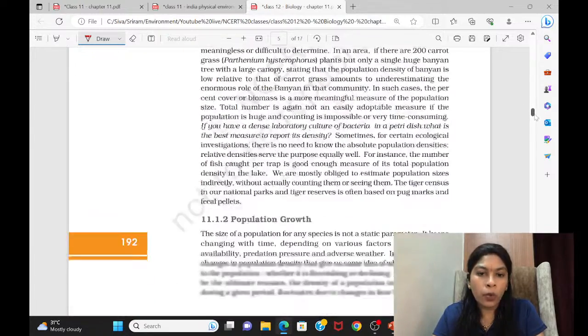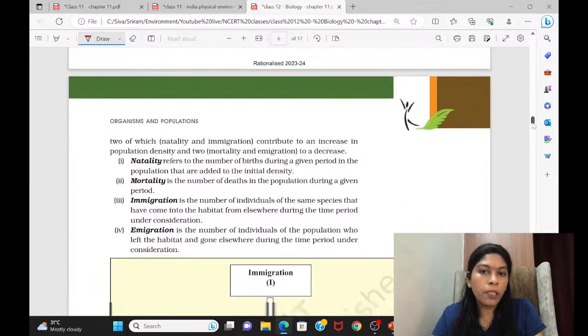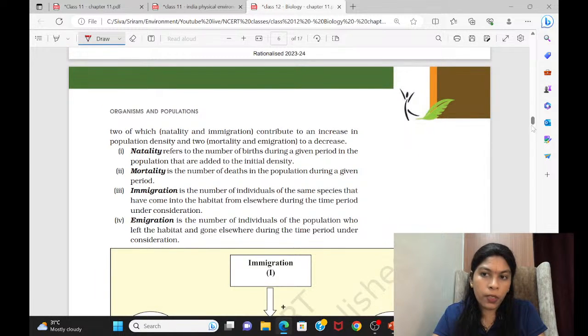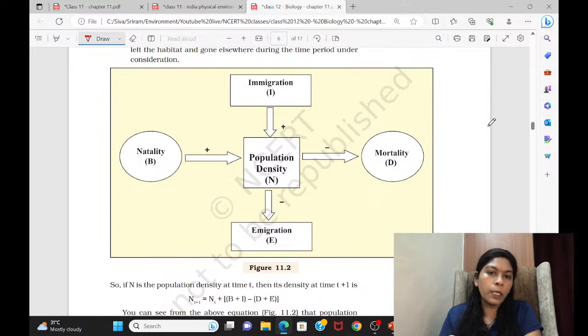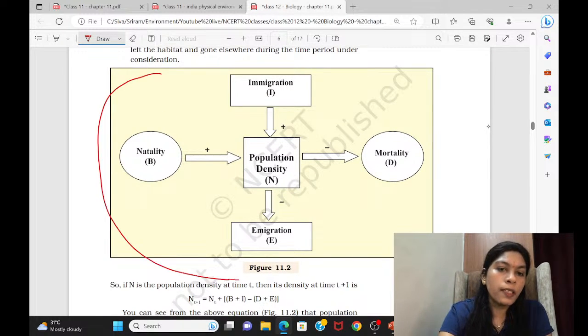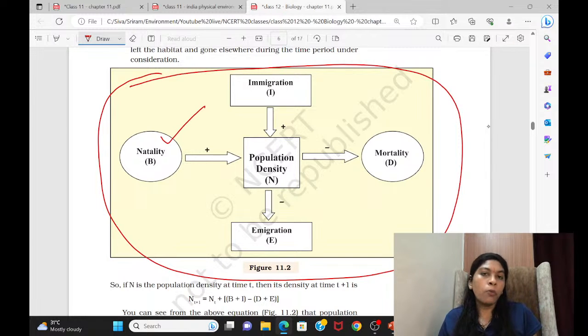So we can go down, deep down. Now the population growth. How and all the population growth can happen. For this diagram you can use. Not only for humans, any individuals, any wild species. This is the major reason for the growth of population of the particular area. One thing is natality, that is birth rate. How much species are born in that particular period, they will be calculating.